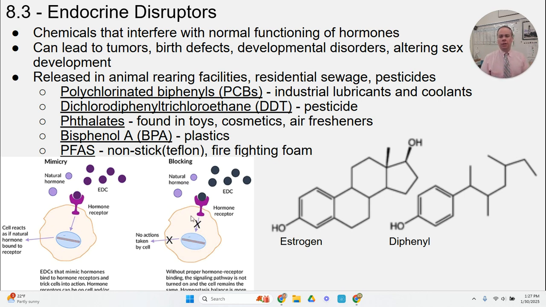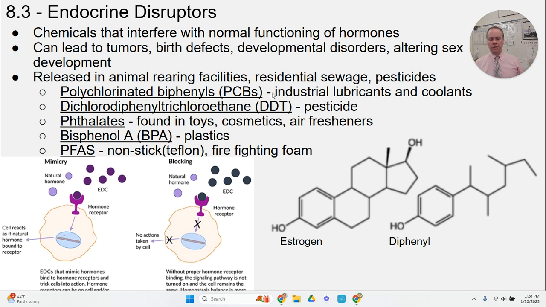Many of these endocrine disruptors are anthropogenically made, synthetic chemicals used in industries as coolants and firefighting equipment and in the production of plastics and non-stick surfaces. Endocrine disruptors are a wide class of chemicals, and some examples that you may have heard of before are things like PCBs, polychlorinated biphenyls.